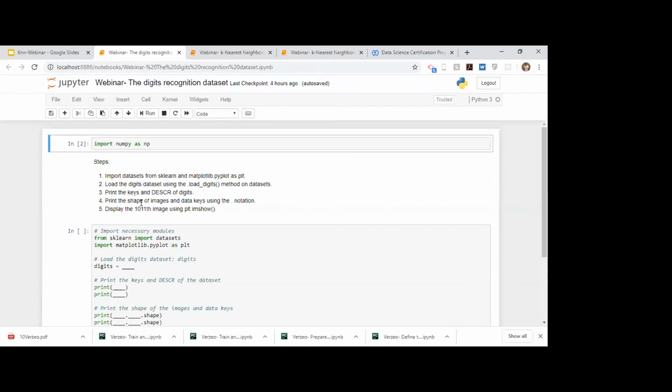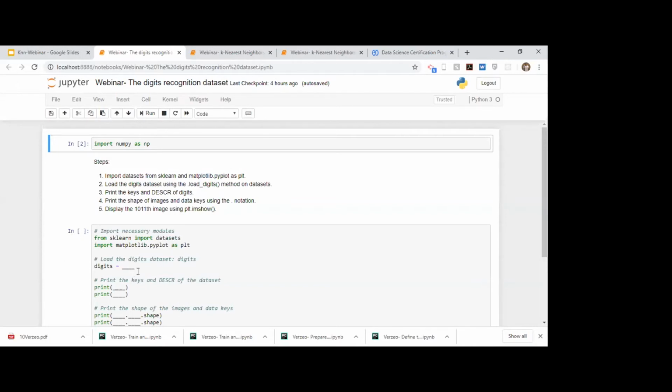Because it is a 2D array of the images corresponding to each sample, this images key will be useful for visualizing the images as we will see in the exercise. On the other hand, the data key contains the feature array, that is the images as a flattened array of 64 pixels. Don't worry, we'll see everything visually.